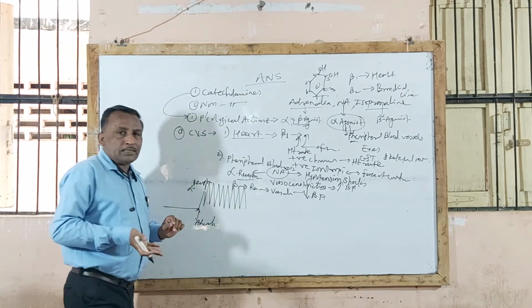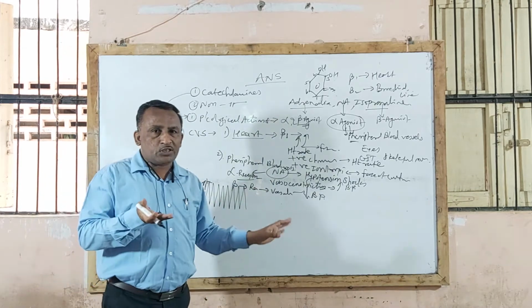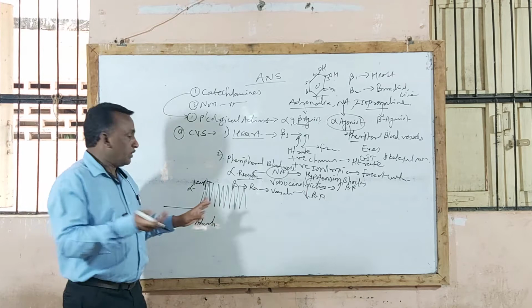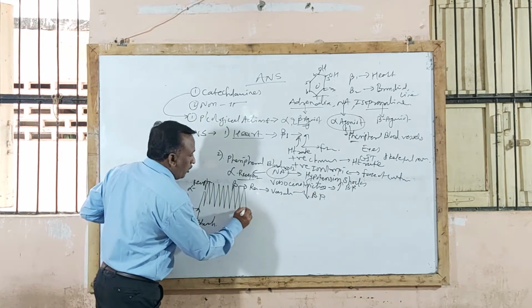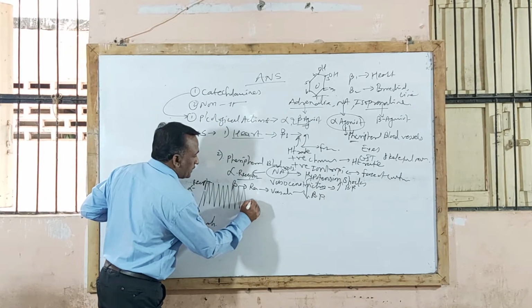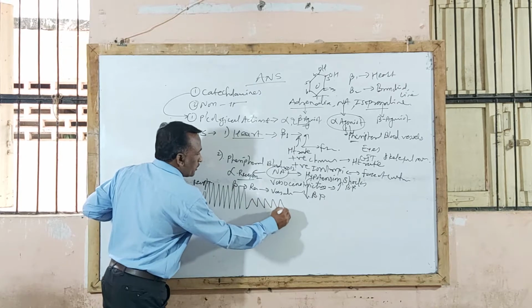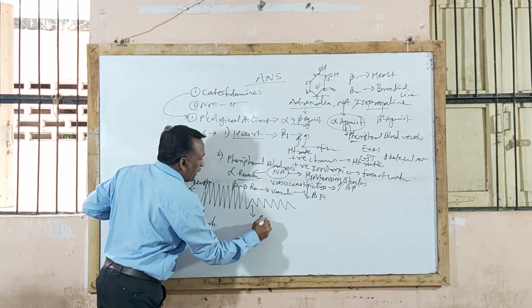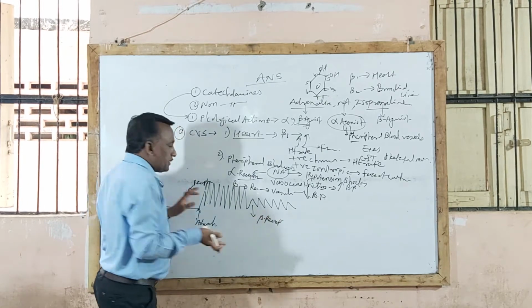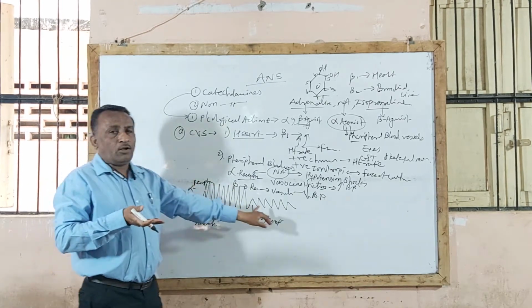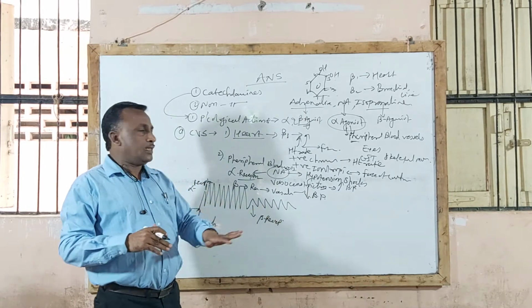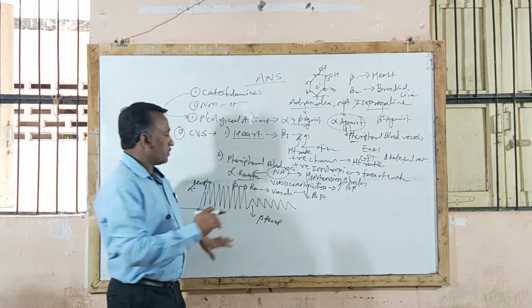By acting on alpha receptor, there is a vasoconstriction effect, and because of vasoconstriction there is a rise in systolic blood pressure. While adrenaline also acts on beta receptor, and by acting on beta receptor there is a lowering of blood pressure. Isn't it? This is the action on beta receptor. On alpha receptor there is a stimulation effect, while on beta receptor it causes a decrease in diastolic blood pressure, and the net result is a decrease in blood pressure.